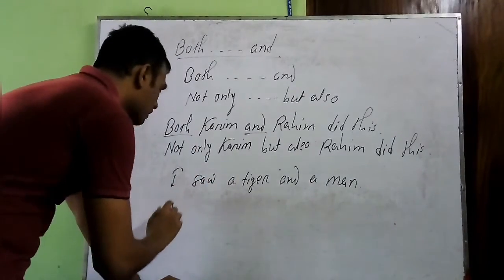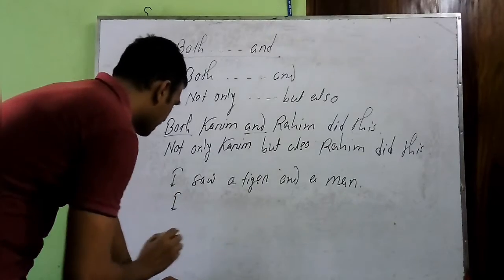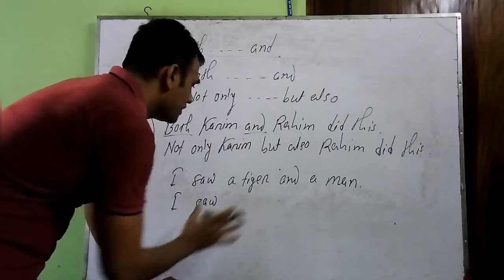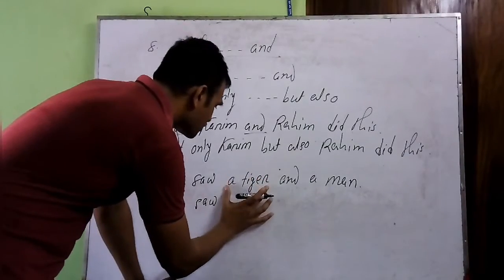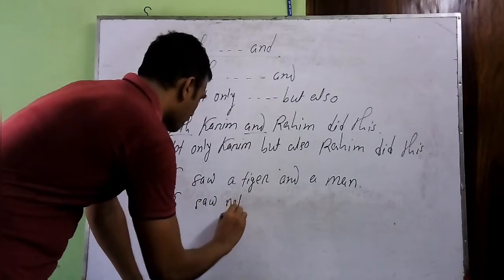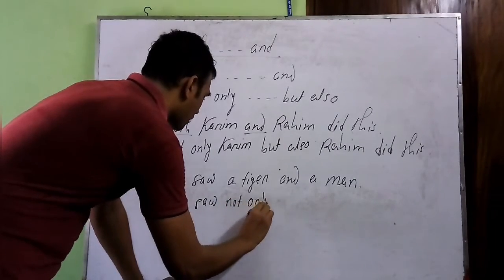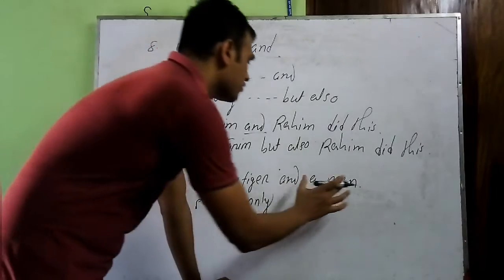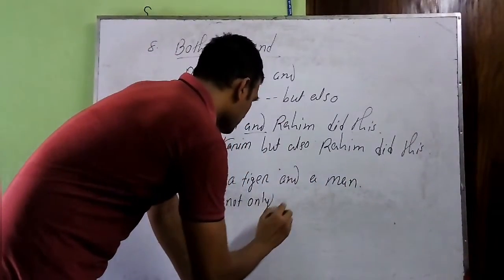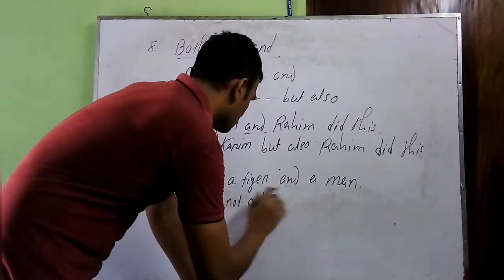So what you have to do here, you have to keep this subject unchanged, like I saw. Then here, before the first object, you will have to put not only, and before the second object, that means in the place of and, you have to put but also.